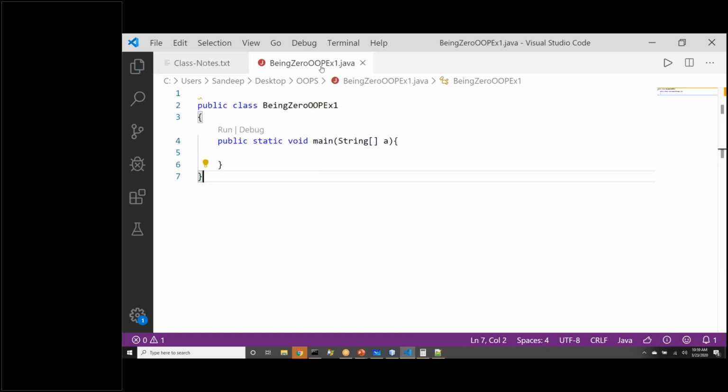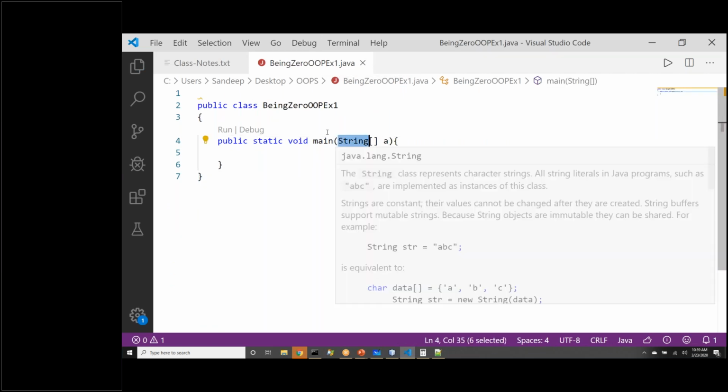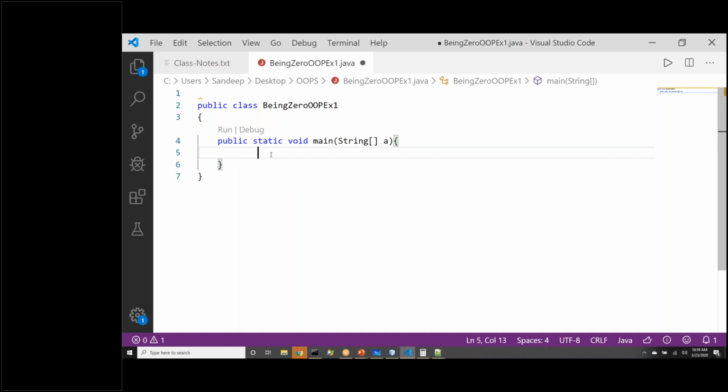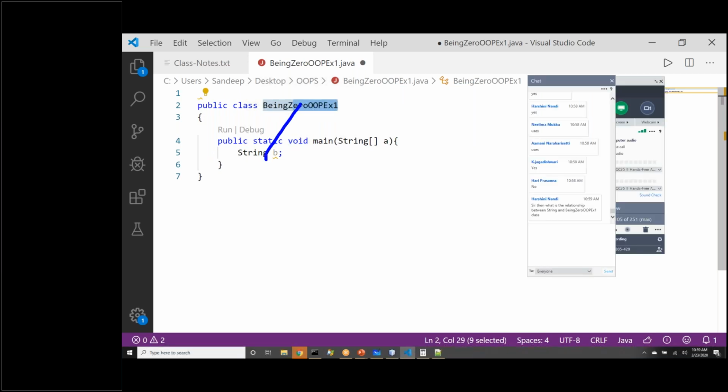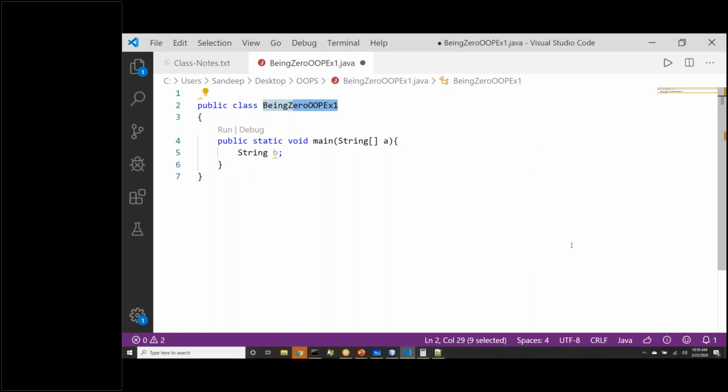So ideally we can say being 0 OOP class is using string class, but string class is not a data member. Now if I do string B, what is relationship of this B with OOP EX1? What is the relationship between this class and this class now if I focus only on these two parts? Right now, can you tell me?